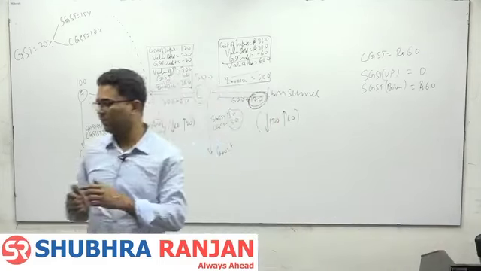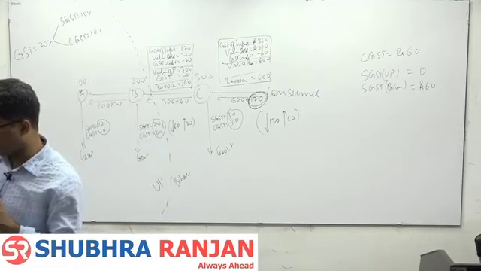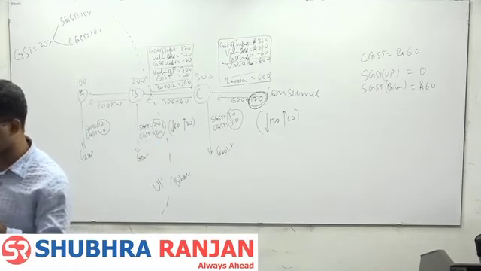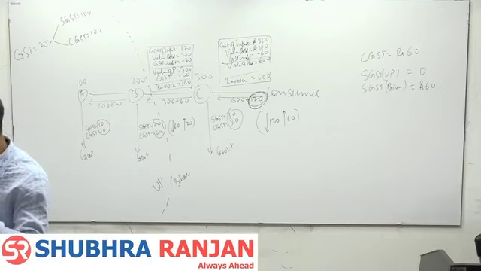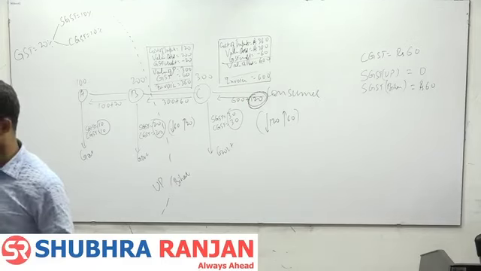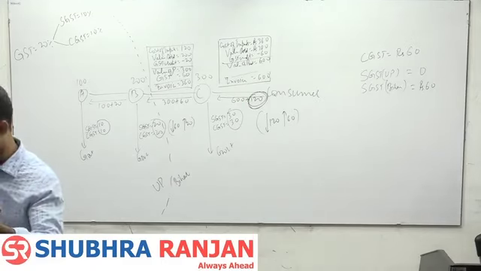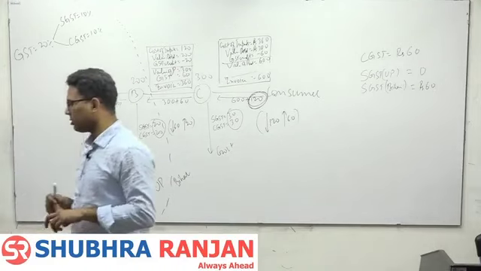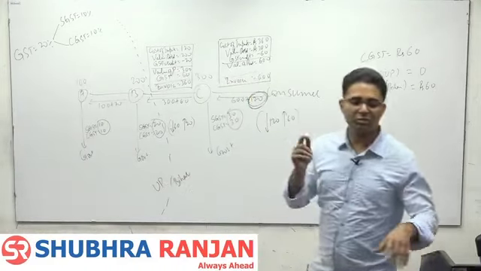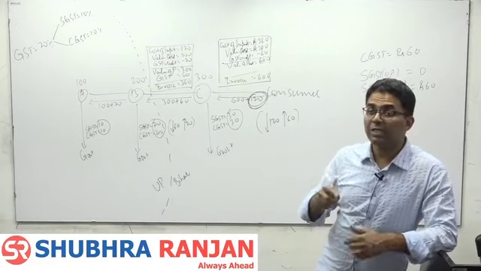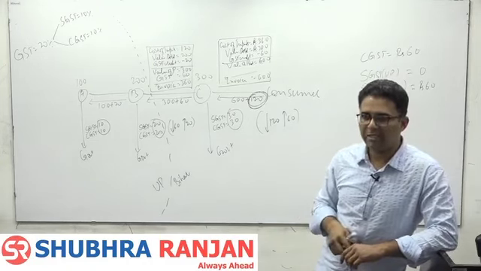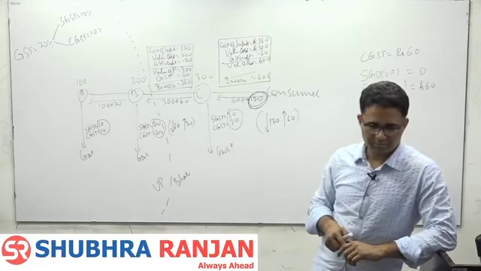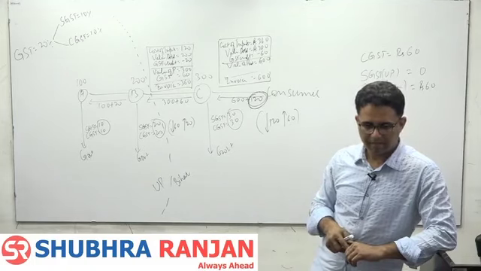Exports are zero rated, sale to abroad is zero rated, and sale to special economic zones are zero rated. तो अगर आप SEZ में सेल कर रहे हो, then again no tax. So exports and supplies to SEZs are zero rated. Special economic zones, SEZ. समझ गए?